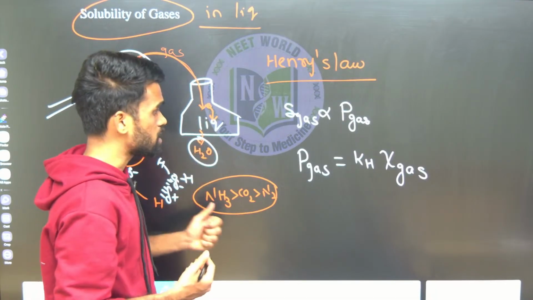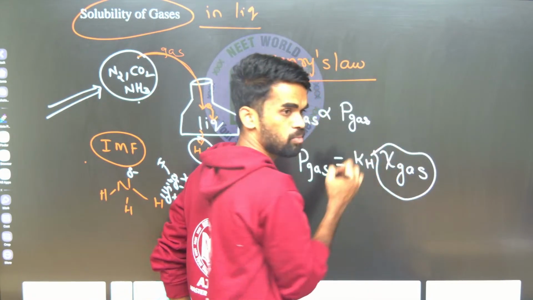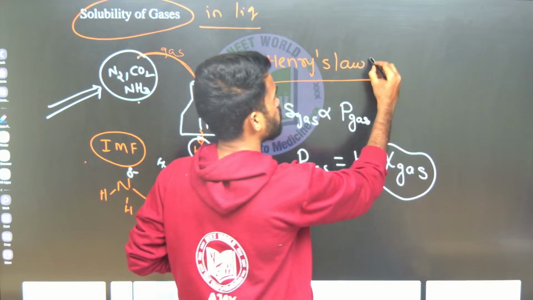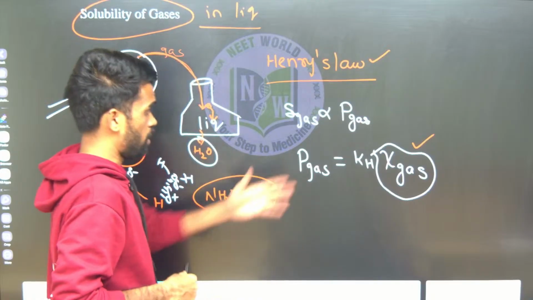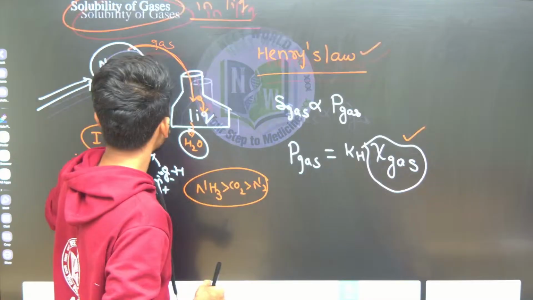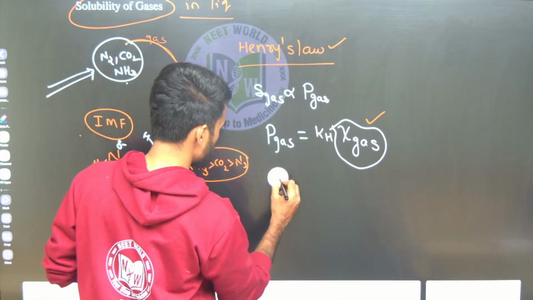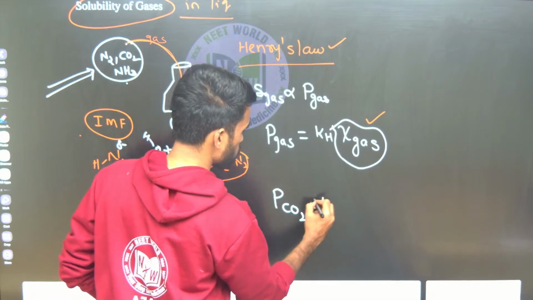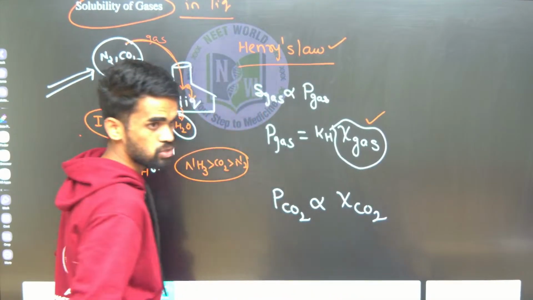Concentration can be expressed with different terms like molarity, normality or mole fraction. Particularly when we are discussing Henry's law, mostly we use mole fraction. For example, if I want to write for CO2 gas, the partial pressure of CO2 will be proportional to the mole fraction of that gas in the solution.